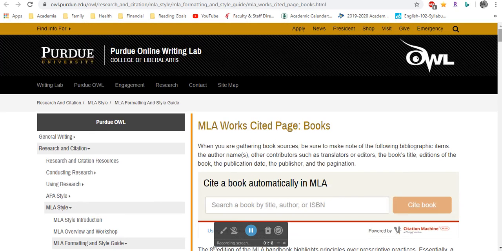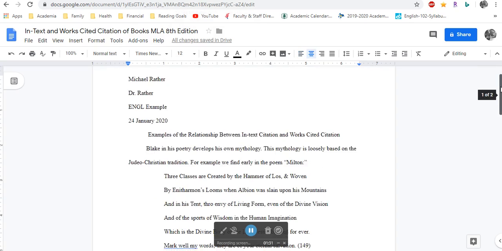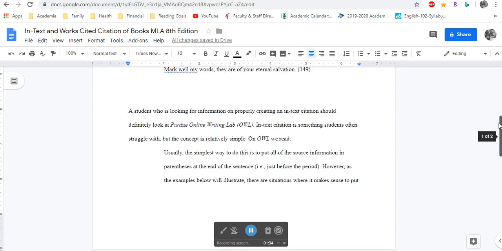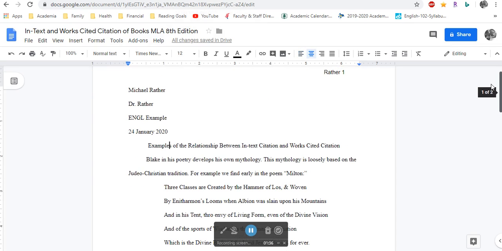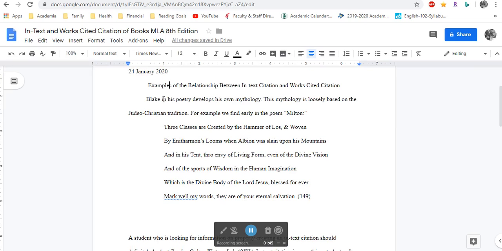I'm going to go over some key types of citation for books, specifically because in most of my classes I'm going to be asking students to cite from two types of books. So the first one is sort of what I have here, really three types of books if I'm being more specific here. The first one we already talked about in a previous video, and this is this creative work by William Blake, which has a poem here, and you see how it has the page number and that sort of thing.